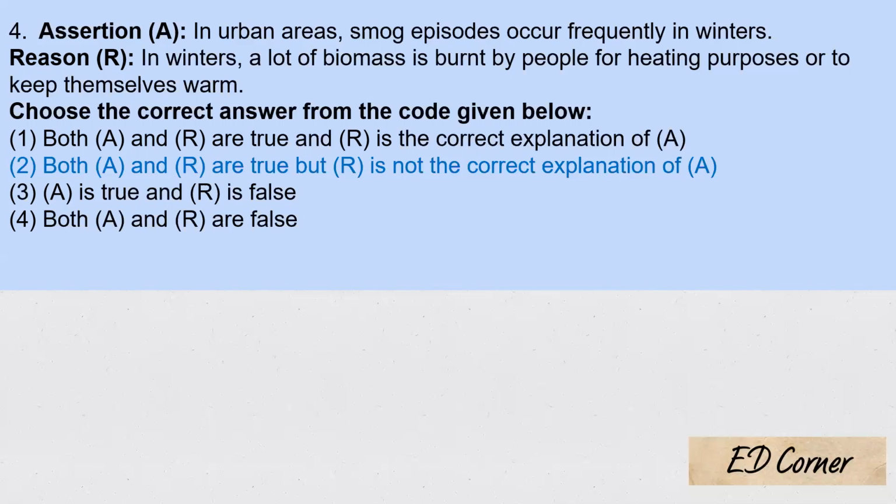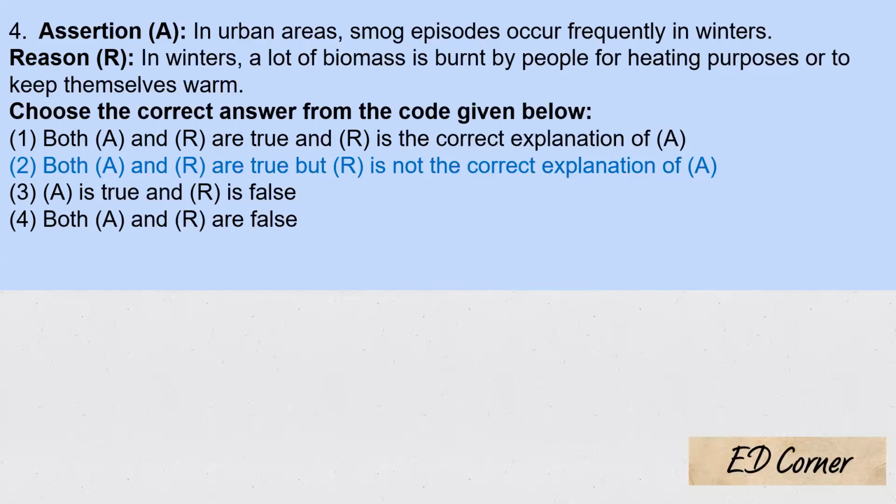Second, for that they are telling the reason: in winter, a lot of biomass is burned by people for heating purposes or to keep themselves warm. Winter is a situation where it will be extremely cold, and they are telling we burn some biomass. Yes, we obviously burn something to keep ourselves warm or for some other purpose.